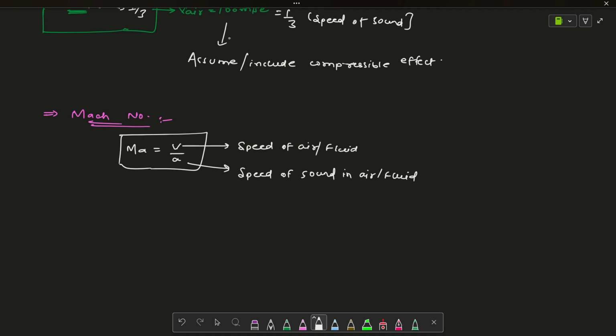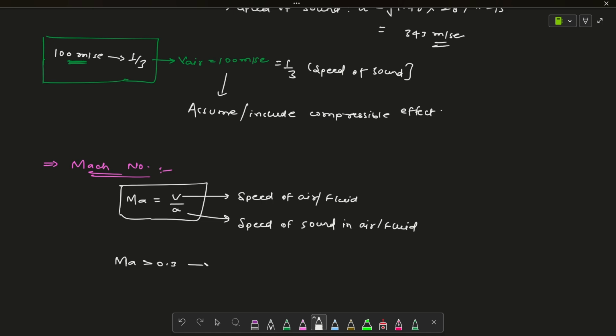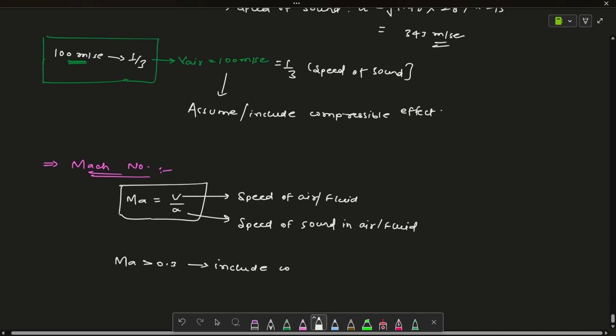I've told you that the criterion for considering the compressible effect is one third. So if Ma is greater than 0.3, approximately one third, we include the compressible effect.